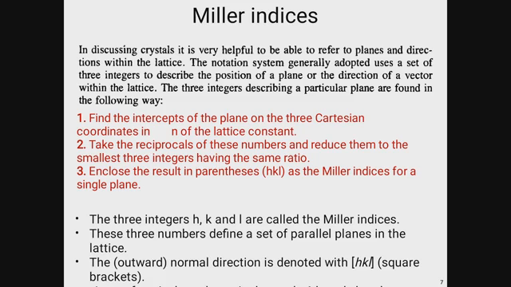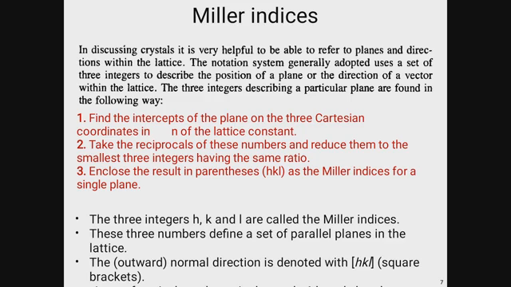Now the next one is the Miller indices. In a crystalline structure, it is very helpful to be able to refer to planes and directions within the lattice. The notation system generally adopted uses a set of 3 integers to describe the positions of a plane or the directions of a vector within the lattice. The 3 integers describing a particular plane are found in the following way.